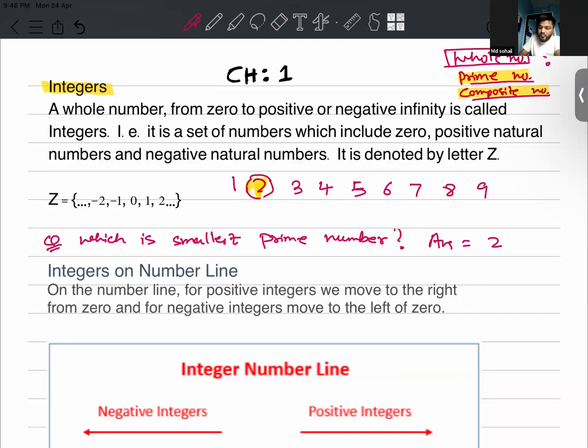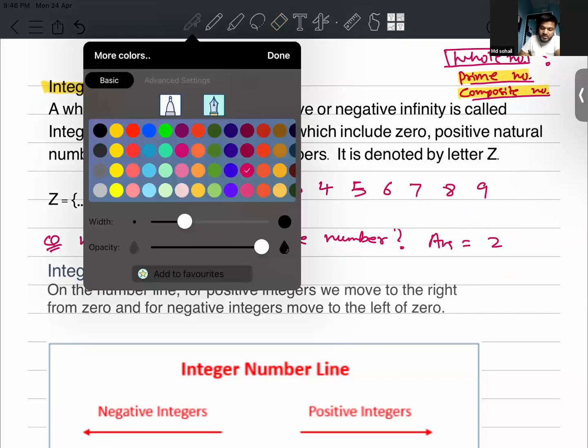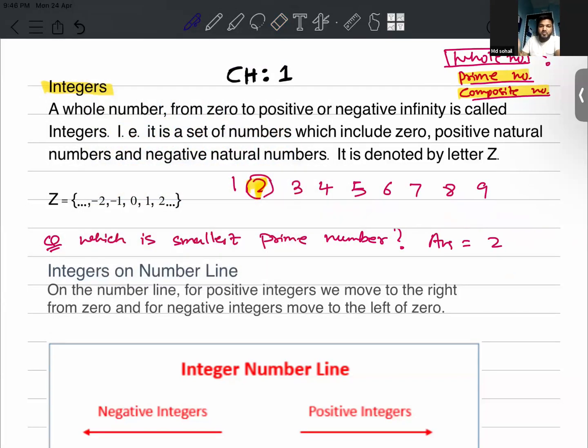Now, from this collection, tell me what are the composite numbers? I guess you must have studied composite numbers so far. Have a look at 4, 6, 8, and 9.